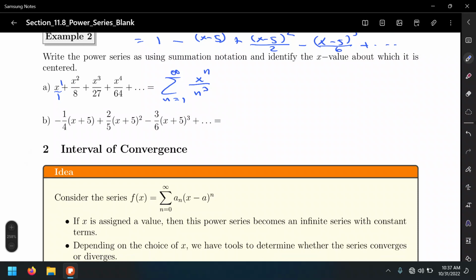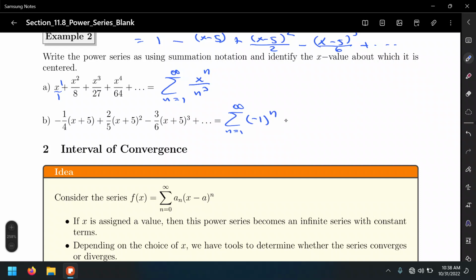What about the next one? So number 1, careful because we have an alternating series in this case. We have negative, plus, and we also have powers of x plus 5, not just x. So there are a couple of things to care about. Sigma n equals 1 to infinity, and in this case, let's start with an alternating factor, negative 1 to the n. So let's see if that's going to work. Starting at n equals 1, negative 1 to the first power is going to output a negative 1, which gives us the negative in the first term. So that works.